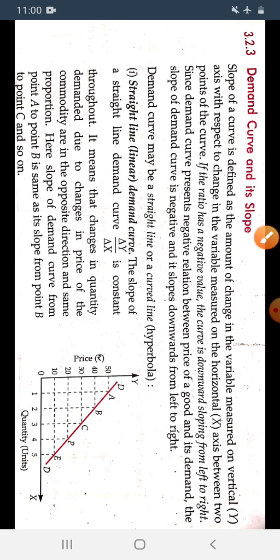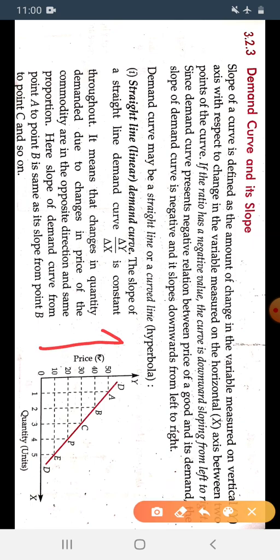It is totally related to each other: the amount of change in the variable on the y axis with respect to change in the variable which we have taken on the horizontal x axis.